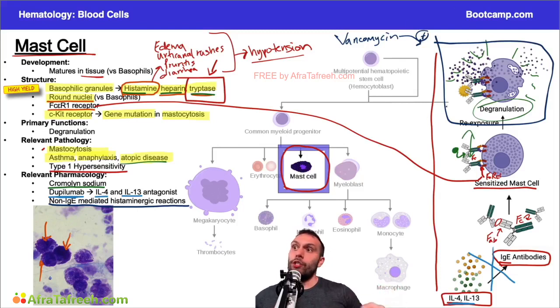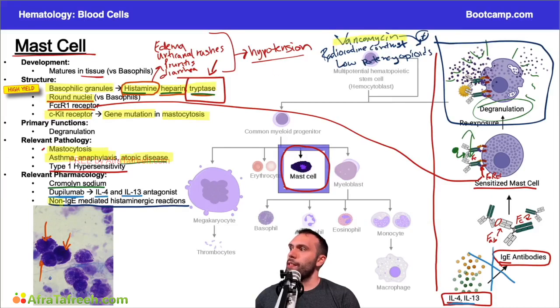widespread mast cell degranulation, not because there's IgE receptors, right? This is a non-IgE mediated histaminergic reaction. It's largely driven by the vancomycin in and of itself. Two less high yield variants here is going to be radioiodine contrast, can also do this, and then low potency opioids. These are the three, but again, the big one that I would want you to remember here is the vancomycin associated with these non-IgE mediated histaminergic reactions.